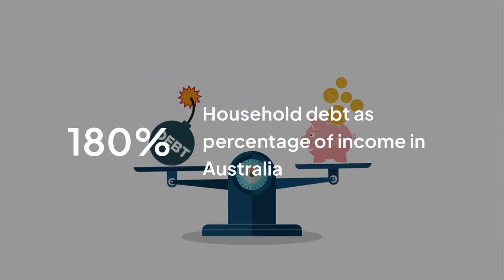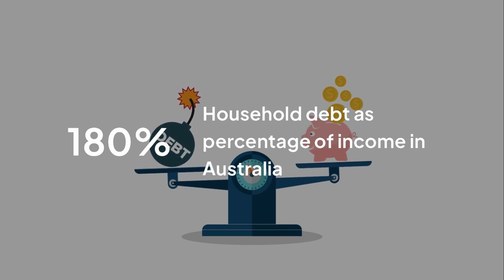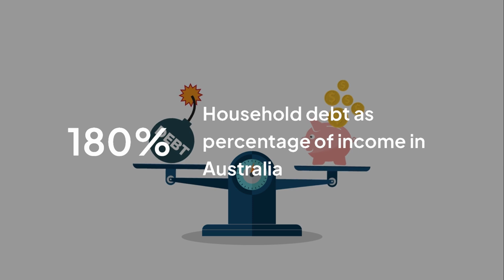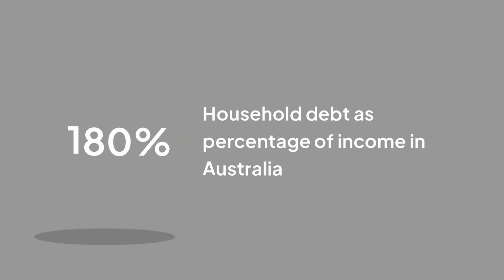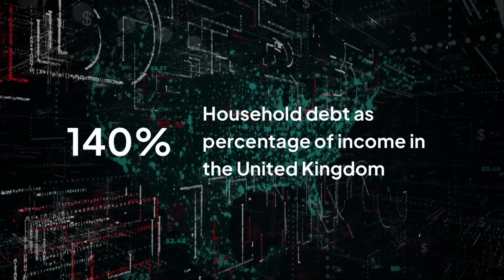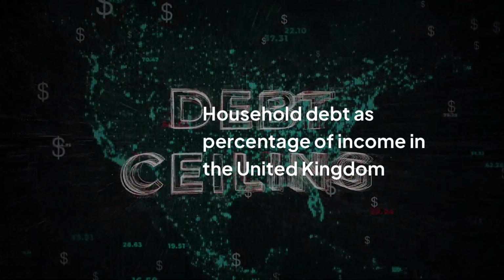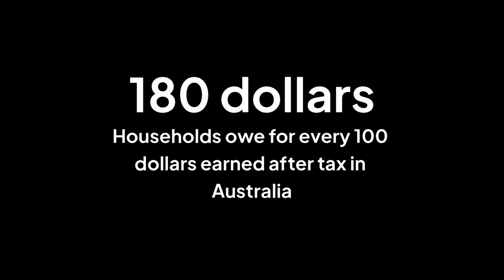According to the OECD, household debt as a percentage of disposable income is around 180% in Australia and close to 170% in Canada. In the United Kingdom, it is around 140%, and in the United States, about 105%. In simple terms, in Australia, households owe about $180 for every $100 they earn after tax.